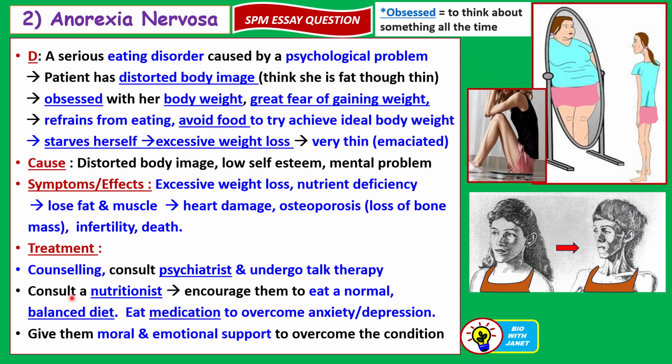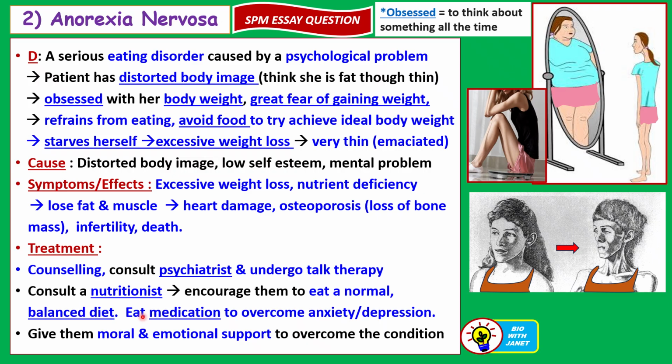Then family members and friends can encourage them to eat a normal balanced diet, and even a nutritionist. The family can consult a nutritionist to plan a normal balanced diet, so that the patient can slowly revert back to eating the normal diet. Okay, by preparing easily digestible foods for them.